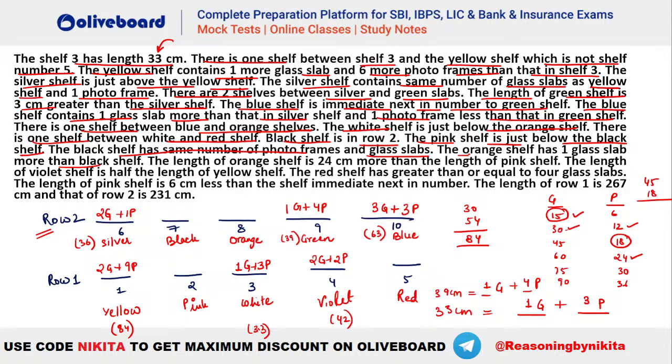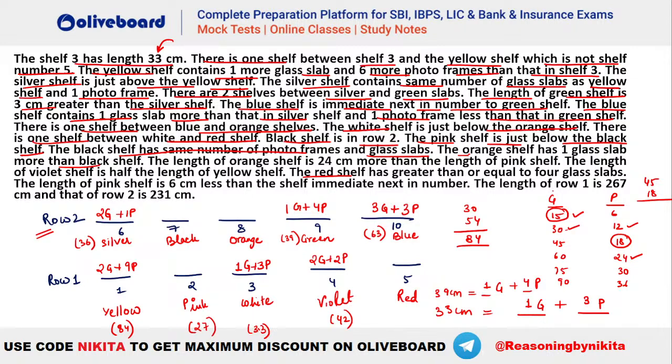Now what is given about violet here? The red shelf is greater than or equal to 4 slabs. The length of pink shelf is 6 less than the shelf immediate next in number. So immediate next in number is the white shelf, which is 33. Pink shelf should be 6 centimeter less than this white shelf. 33 minus 6 is 27, isn't it? So pink will be equal to 27 in here.